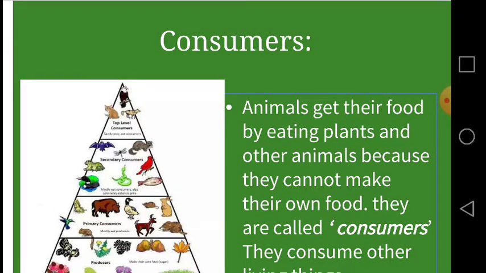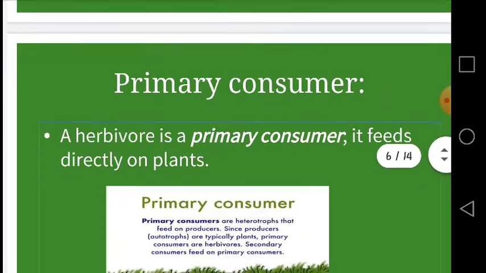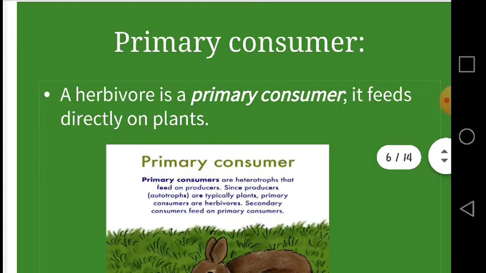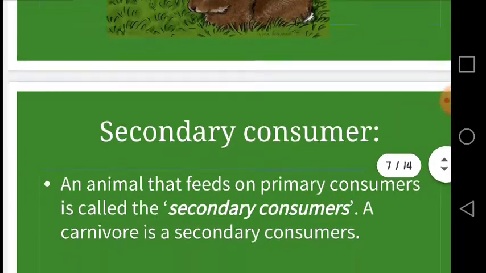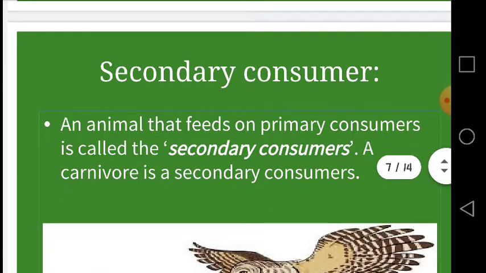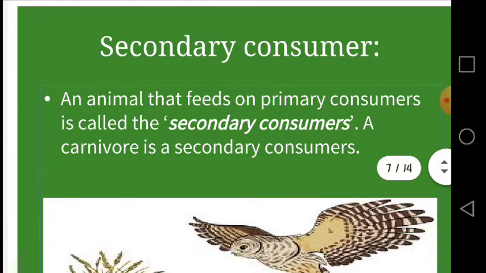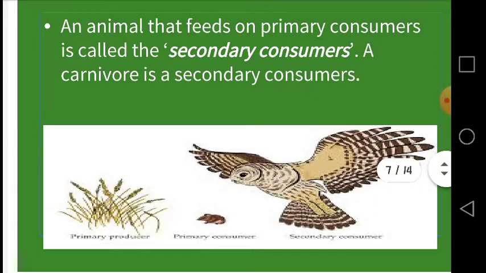Animals get their food by eating plants or other animals. Because they cannot make their own food, they are called consumers. A herbivore is a primary consumer because it directly feeds on the plants. And the animals that feed on the primary consumers are called secondary consumers. A carnivore is a secondary consumer, as you can see from this diagram.